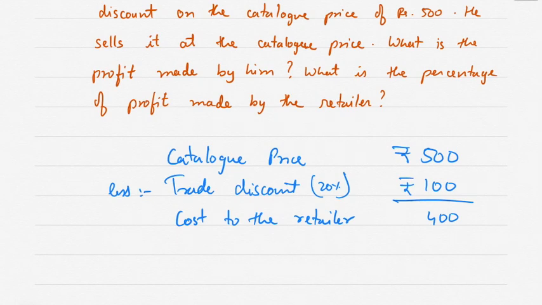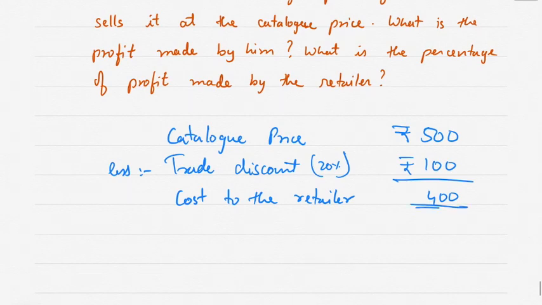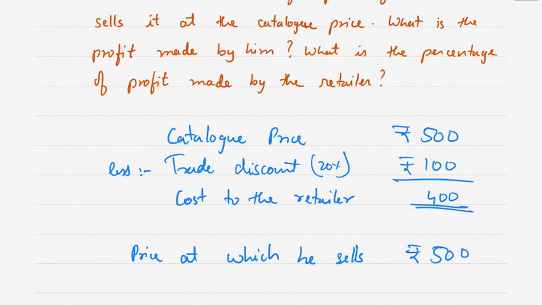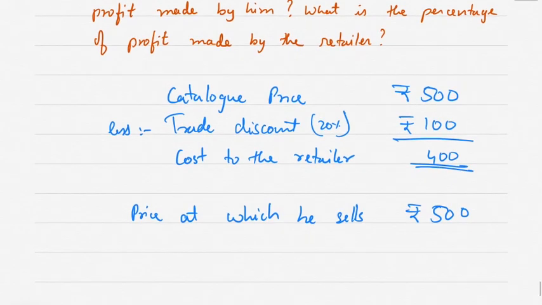A retailer buys a product at 20% trade discount. Catalog price was 500. If he sells it at the catalog price, the price at which he sells is rupees 500.